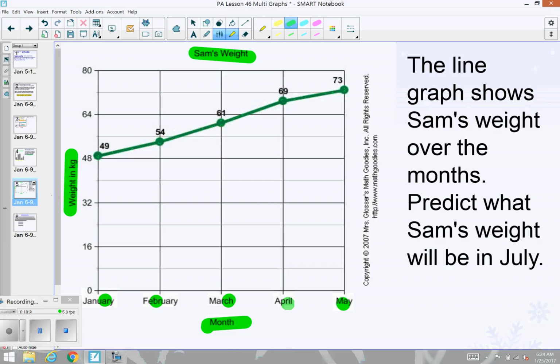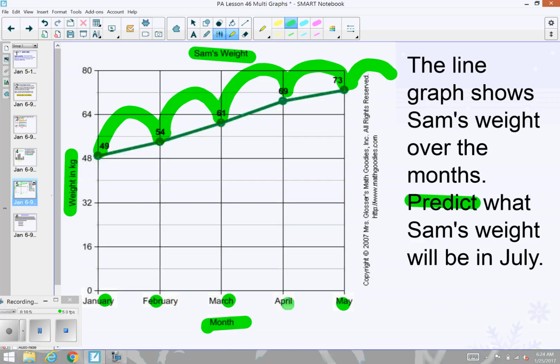Okay. The information does give us some numerical value. In this case, the line graph shows Sam's weight over the months, and we want to use this information to predict what Sam's weight would be in July. We see the graph only goes to May, but as we watch the trends of the graph, how it's going up every month, we can ask how it changes every month, do we see a trend, and what would we expect to happen in July if we kept going on and on. Okay, go ahead and make a prediction of what you think his weight would be in July.